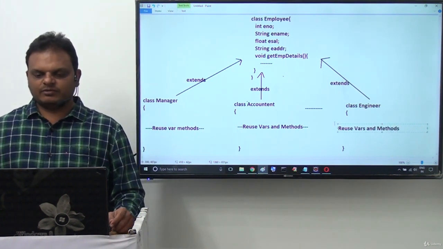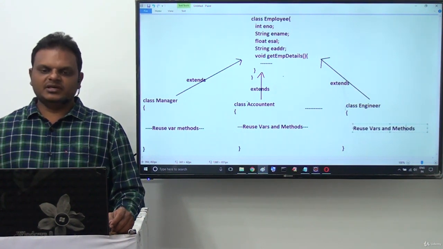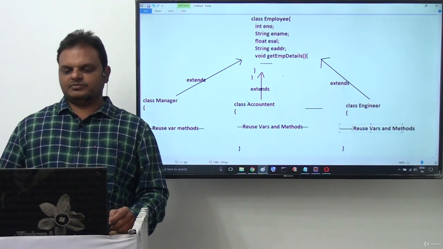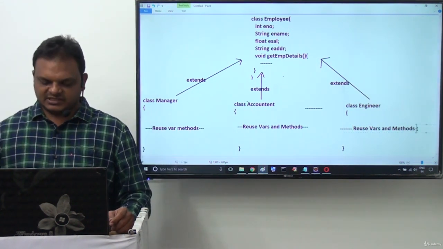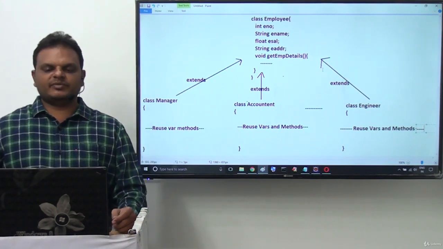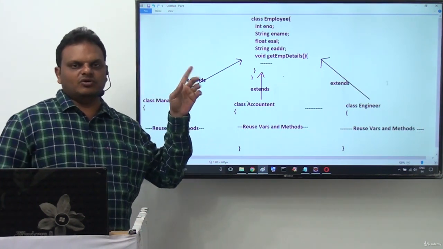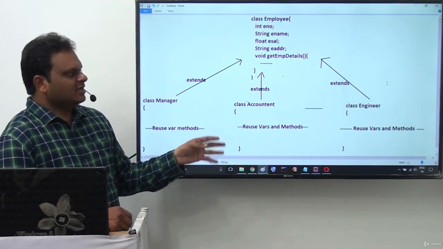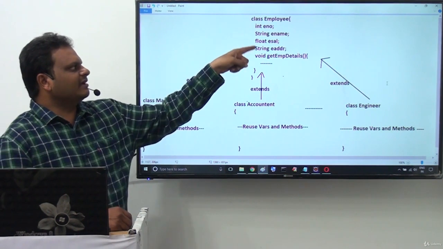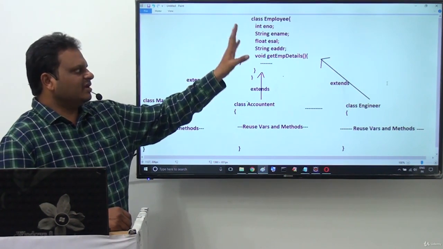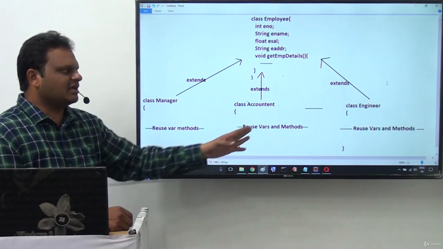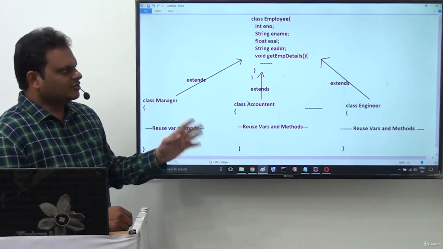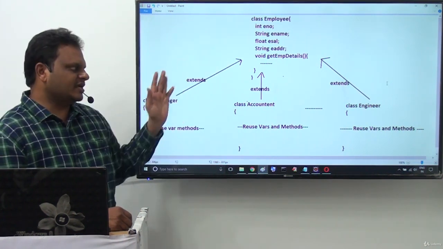If we reuse these variables and methods directly, automatically we are able to improve code reusability. Now observe this example. How many times are the variables and methods declared? In the previous case, we took 3 classes and declared variables and methods 3 times, in each and every class. But after getting the solution, we declared these variables and methods only one time. The same set of variables and methods is reused in a number of classes. So one time declaration, but we can utilize it any number of times.